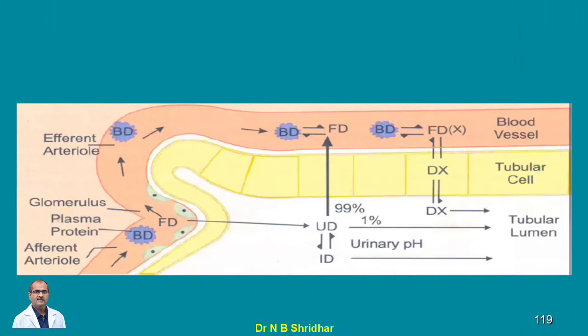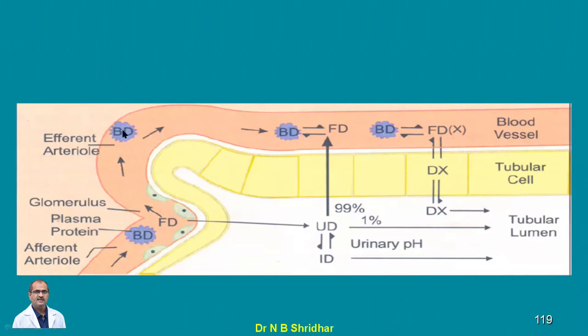And here also we can see, suppose this is a kidney tubule, the kidney is supplied with both afferent and efferent vessels, that is, both veins and arteries.